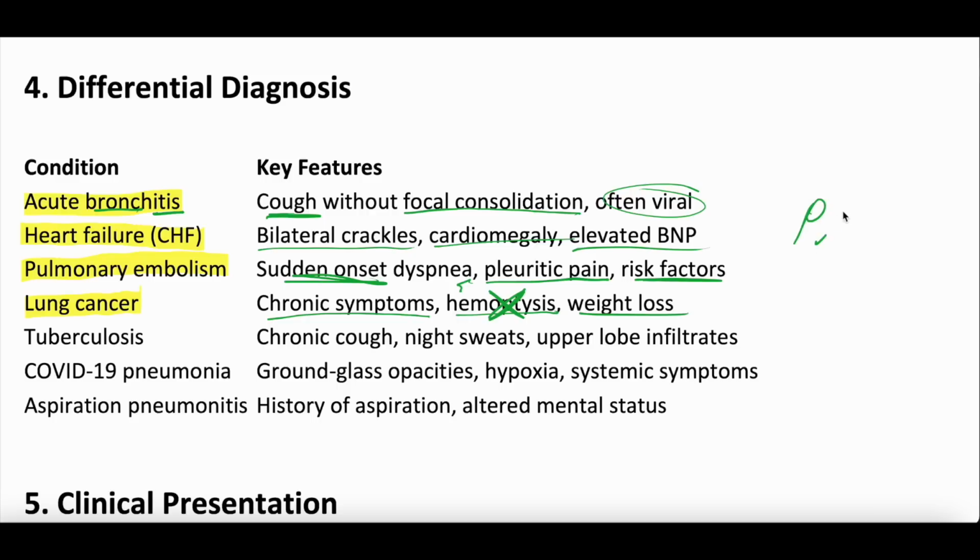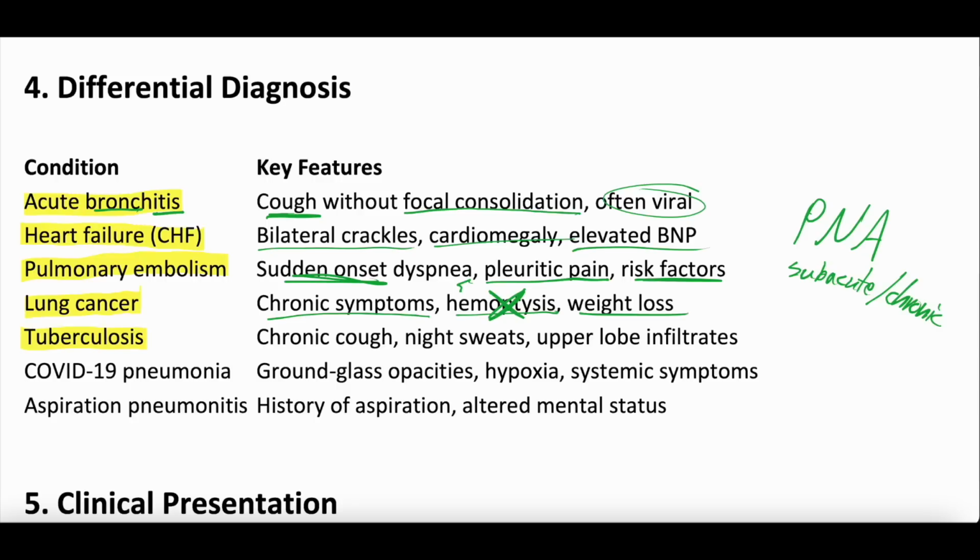Now, there are some pneumonias, sometimes we abbreviate pneumonia, PNA, that are more kind of subacute to chronic. A lot of fungal pneumonias can be subacute to chronic, or some of these bacteria that are more indolent. So they can sometimes cause chronic symptoms and weight loss, but much less common.